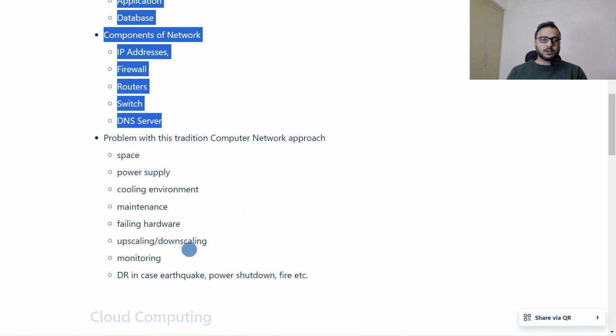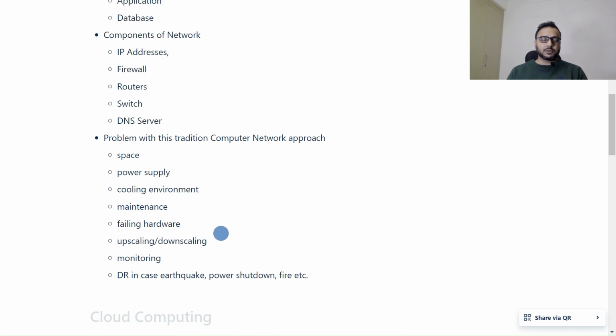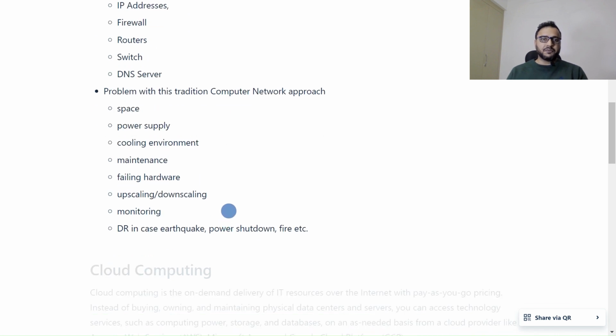And we needed to monitor those servers to see whether they were running fine or not. So monitoring was required, and a DR exercise was also required. If an earthquake came, or a power shutdown or fire happened in that area, we should have a disaster recovery program. So in case of failure of those networks, we should have some backup, right? Those are the challenges we faced with the traditional approach. How those problems are solved with cloud computing, we will learn now.